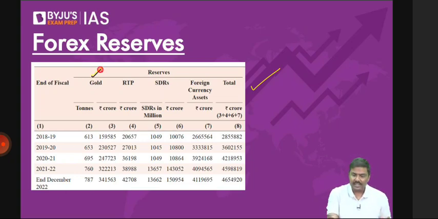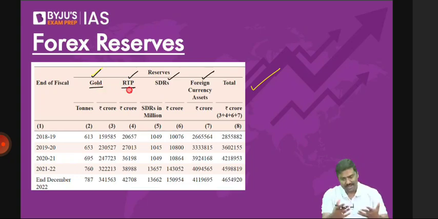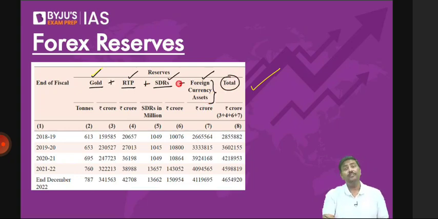One is gold. The second one is RTP, that is, the reserve tranche position. I'll discuss that. The third one is SDR. Just now, 2 minutes ago, we discussed SDR. And we have foreign currency assets. Whatever the total forex reserve is, it is the summation of all the 4. So this is basically the table from the latest Economic Survey.